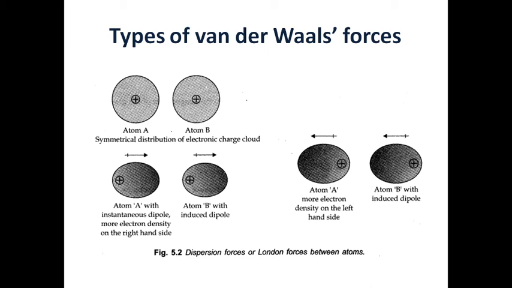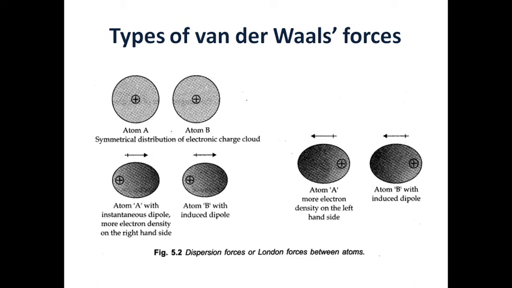There are no slightly positive and negative poles in atoms A and B. But for an instant, let's assume that in atom A there is a non-symmetrical distribution of electrons. That means electrons shift to one side for an instant, and in the second diagram you can see the positive part comes to the left-hand side, while the right-hand side becomes slightly negative, and it occurs for an instant.